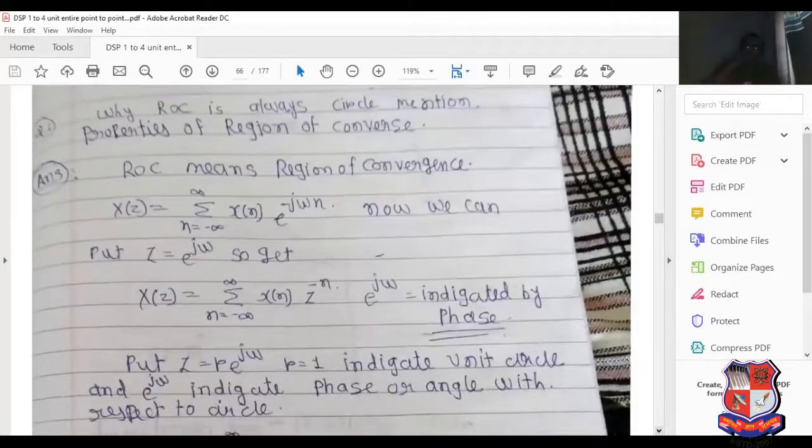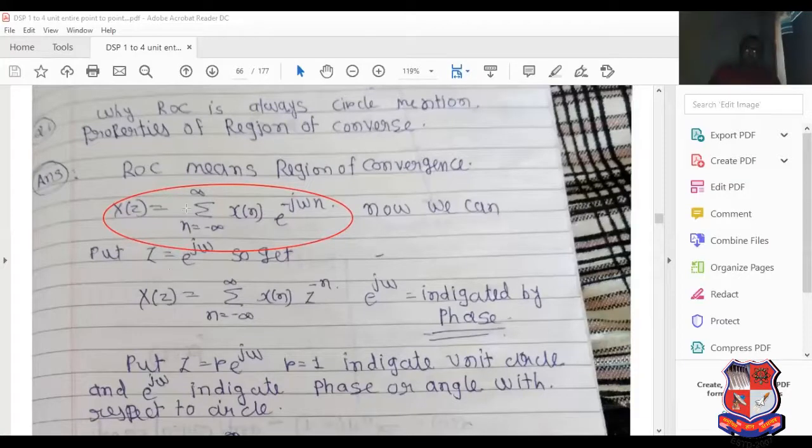Why is ROC always a circle? Summation from n equal to minus infinity to infinity of x of n e raised to minus j omega n is known as the definition of the discrete time Fourier transform, with properties of DTFT. Now put z equal to e raised to j omega.